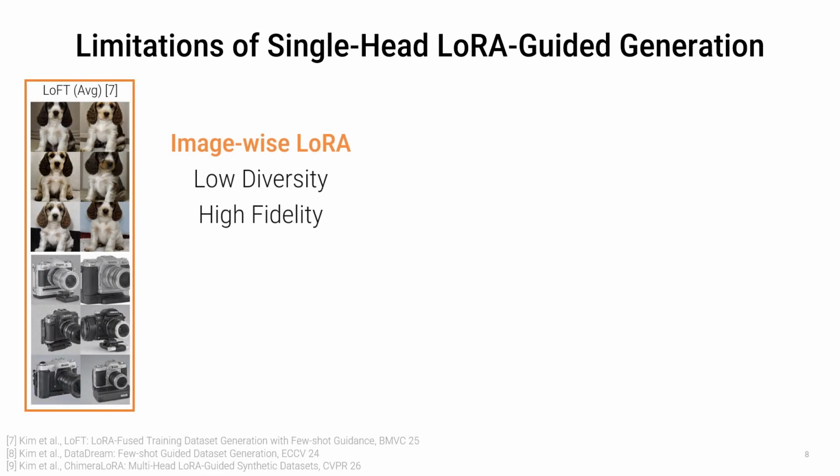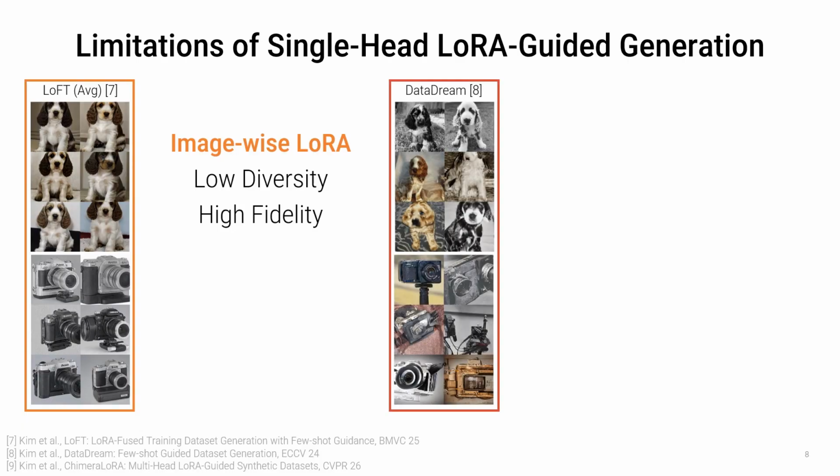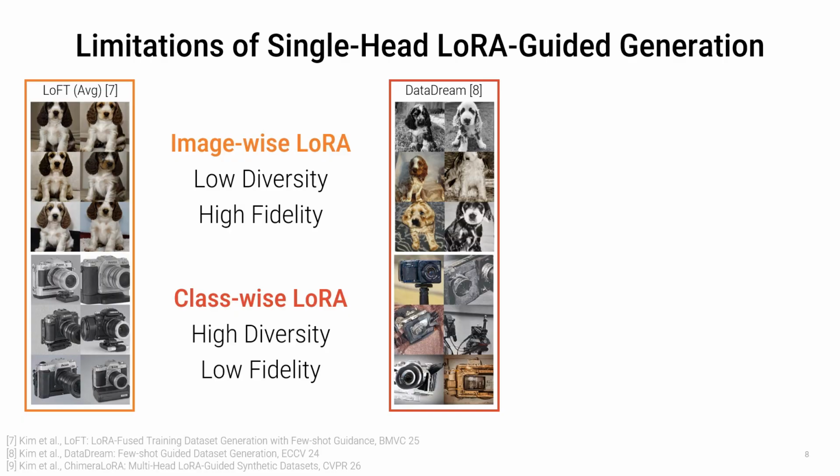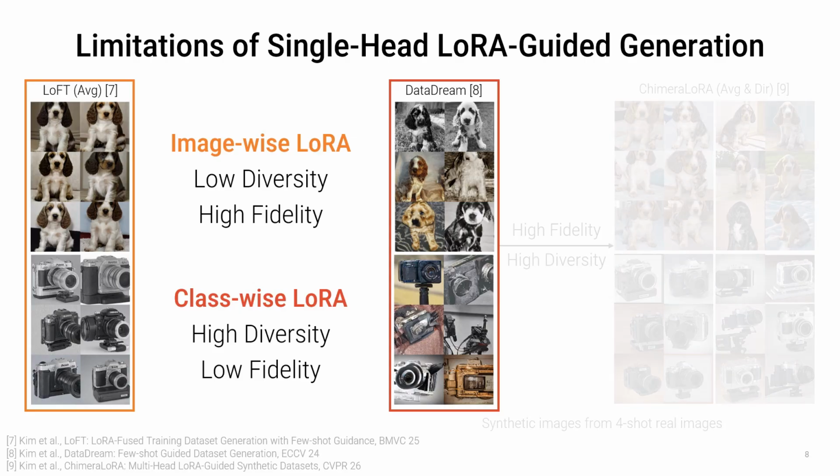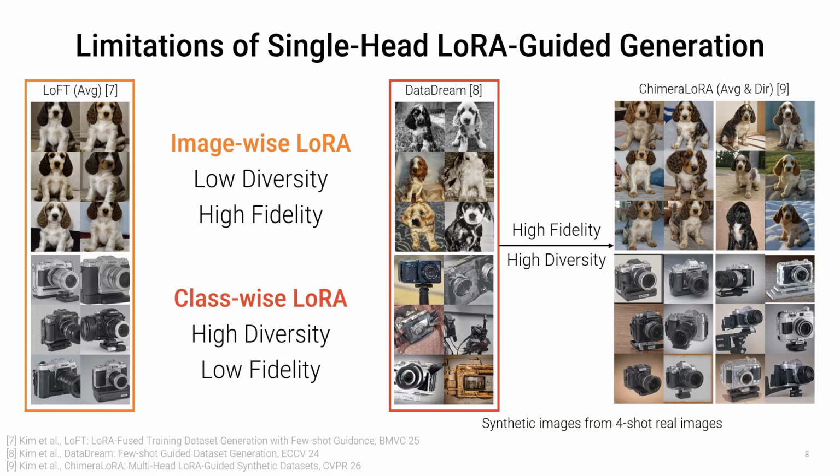Specifically, image-wise LoRA achieves high fidelity but offers low diversity. Class-wise LoRA, by contrast, captures broader class features and offers high diversity but loses fine-grained details. Our goal is to combine the benefits of both methods, achieving high fidelity and high diversity simultaneously.